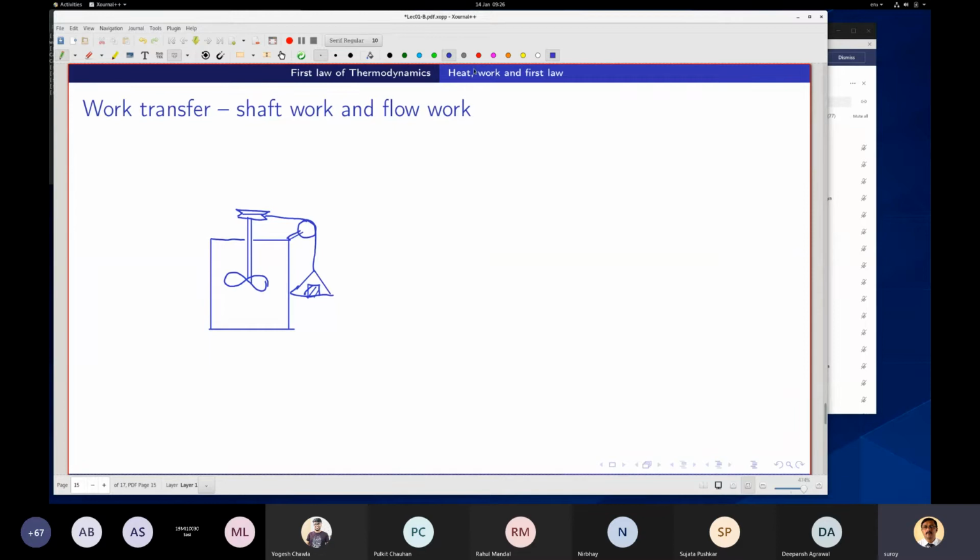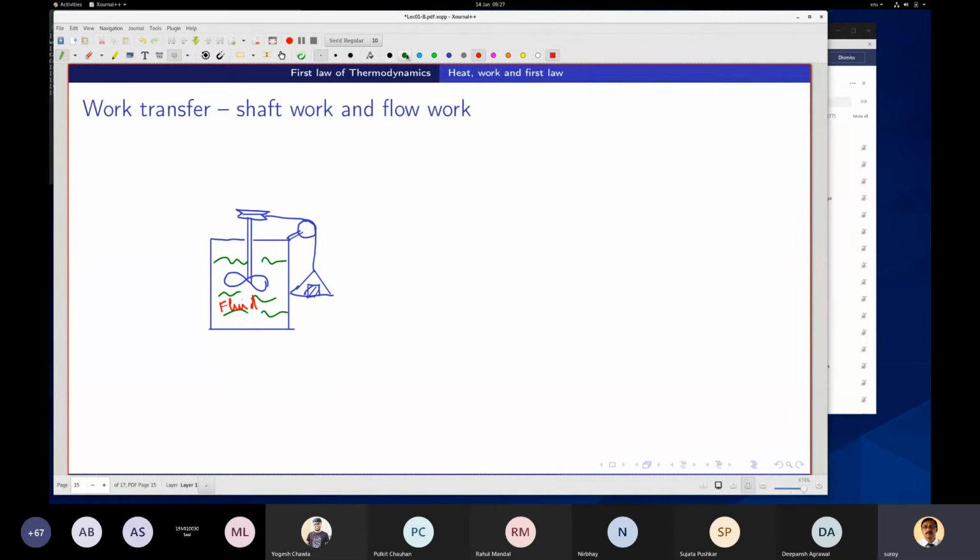This could be filled with some sort of fluid here. There is no expansion or anything, but through this shaft we're able to transfer the work.